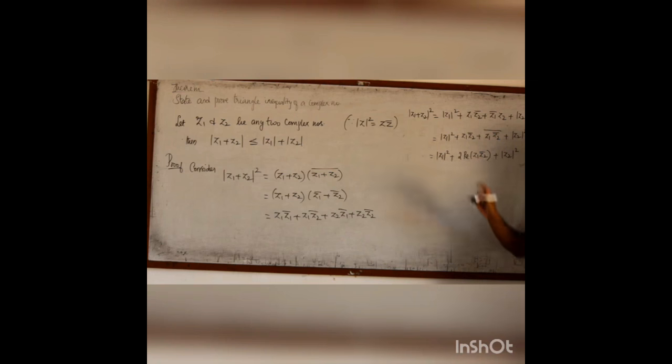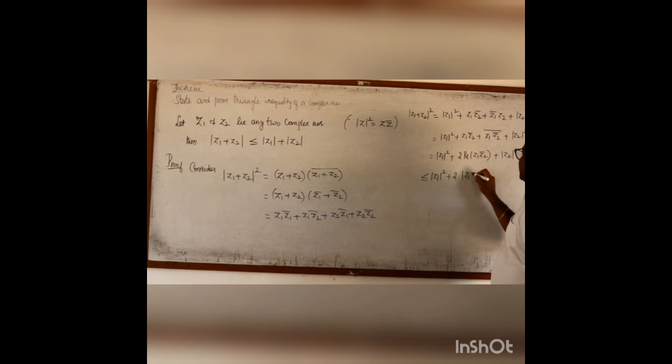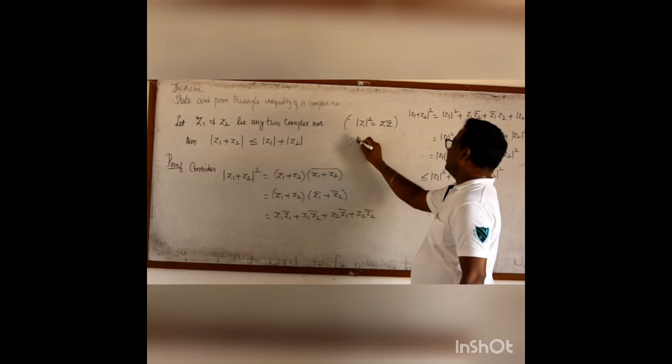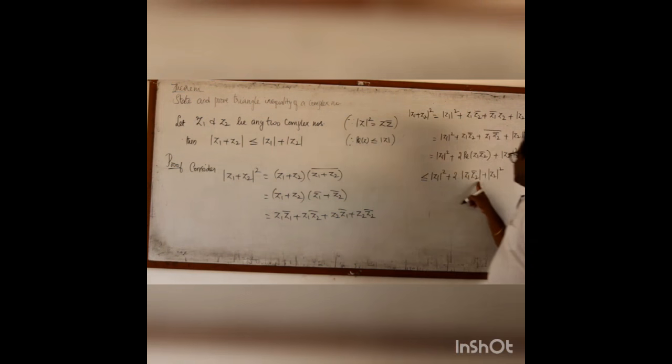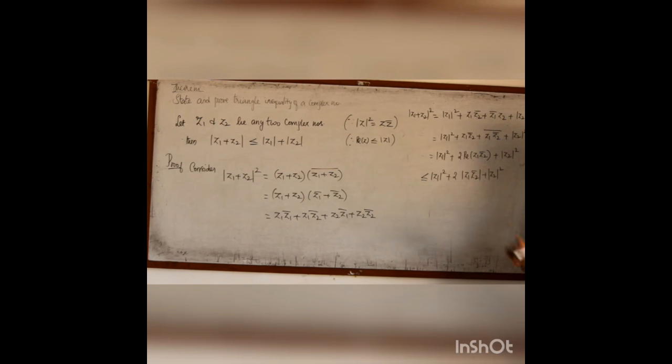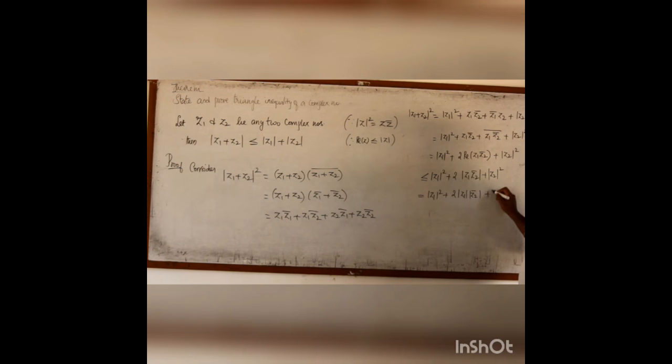Now, by the fifth property, this is less than or equal to modulus of z1 square plus 2 into modulus of z1 z2 bar plus modulus of z2 the whole square, because we have another property, the real part of z is less than or equal to modulus of z. Using this property, this equality will become an inequality now. But this is equal to modulus of z1 square, I can have two separate moduli, plus modulus of z2 the whole square.